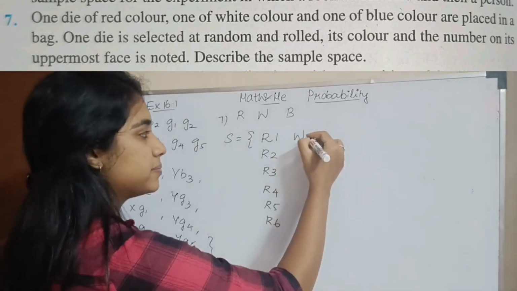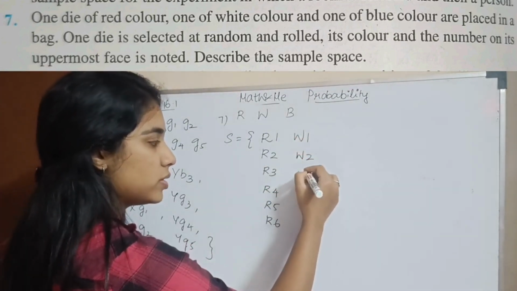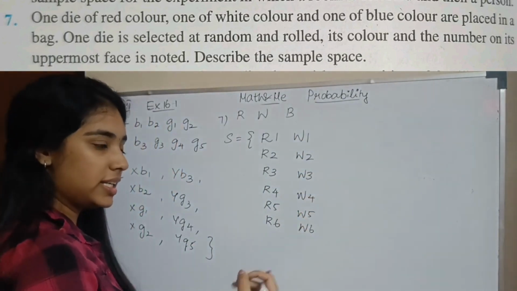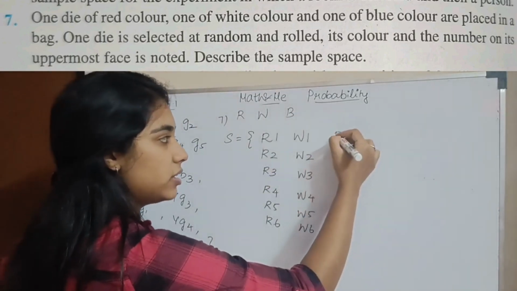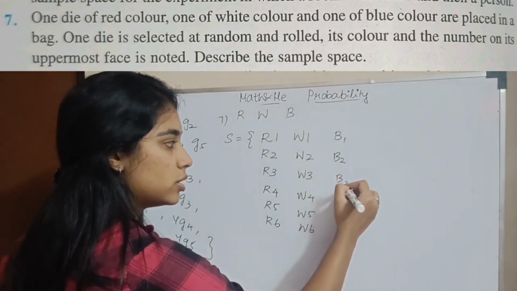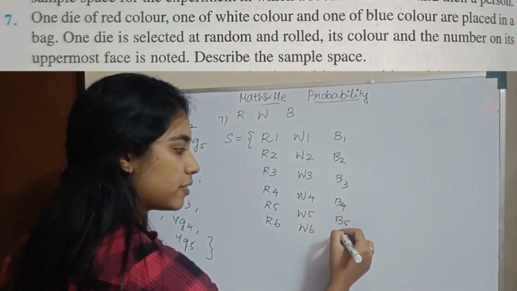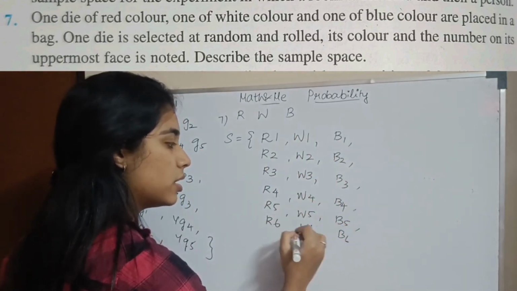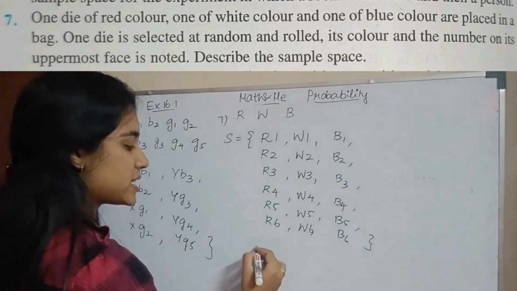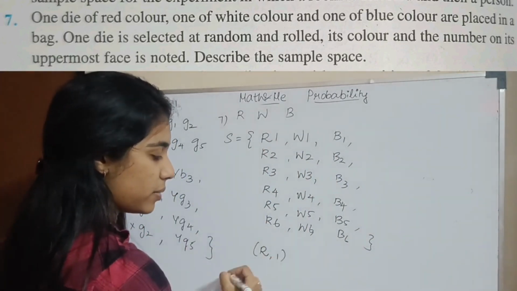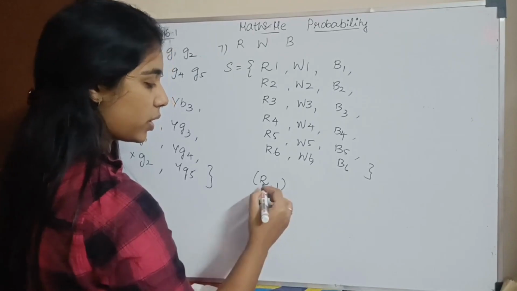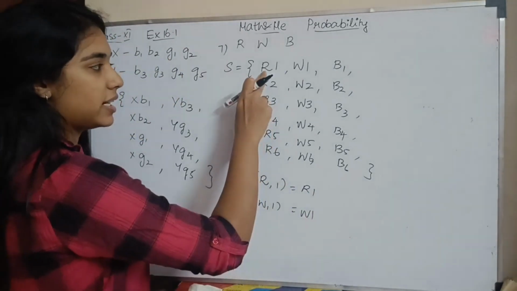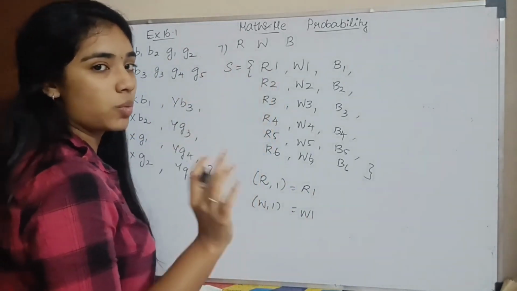What if you pick a white die? You have 1, 2, same possibilities, 4, 5, 6. If you pick a white die, these are possibilities. If you pick a blue die, again B1, B2, B3, B4, B5 and B6. So, these are all your sample spaces, possible outcomes. Okay. So, this is basically writing, picking a red die and you get the number 1. Picking a white die and you get the number 1. That's R1 nu ezhuthuren. Okay. R1, R2 is not red 1, red 2. Basically, you pick a red die and you get the number 1. That is what is R1. Okay.